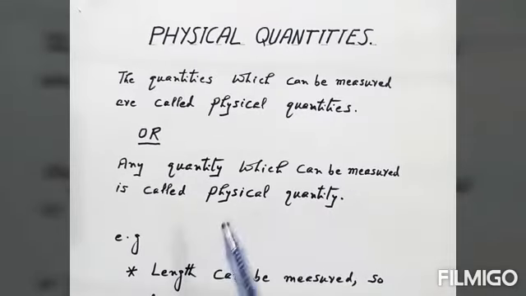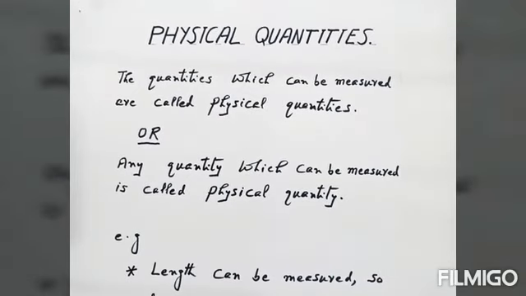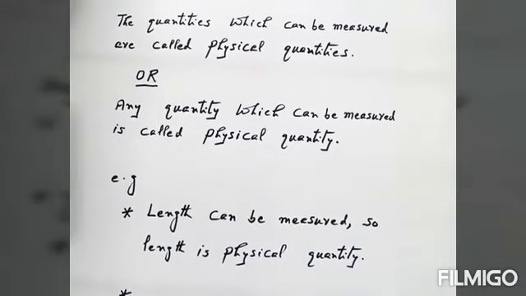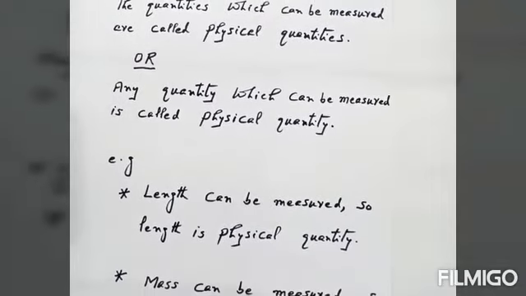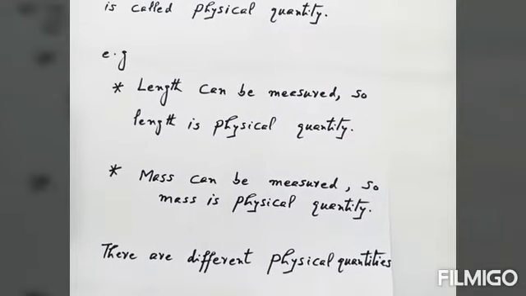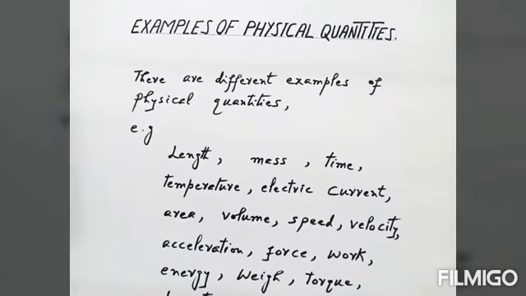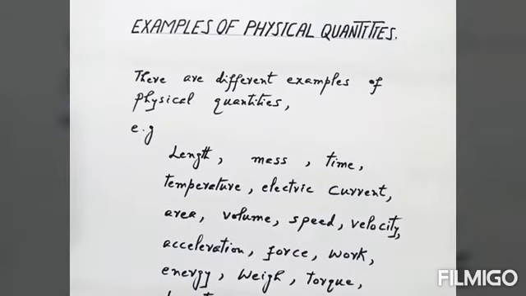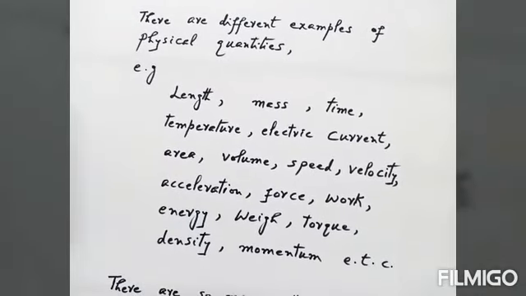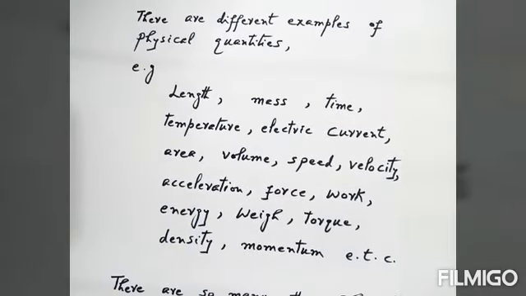Now this is a definition of physical quantity. That is, a quantity which can be measured is called a physical quantity. Now these are examples of physical quantities. There are different examples of physical quantities. All these are physical quantities. You can see.